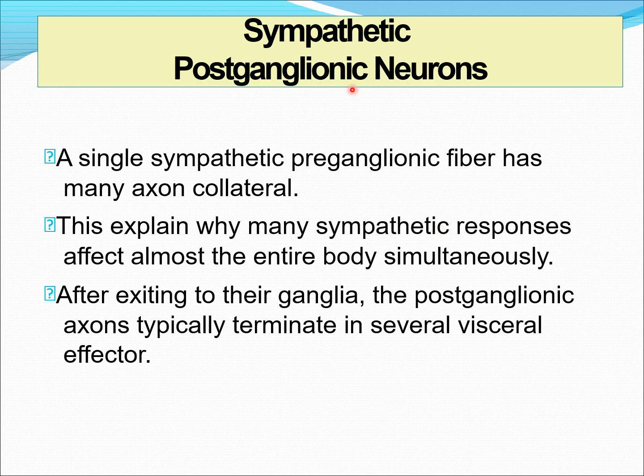The features continue. A single sympathetic preganglionic fiber has many axon collaterals. Also, after exiting their ganglia, the postganglionic axons typically terminate in several visceral effectors. The postganglionic fibers have several branches going to several organs, and the preganglionic fibers have several collaterals. That is why the sympathetic nervous system response occurs throughout the body simultaneously.